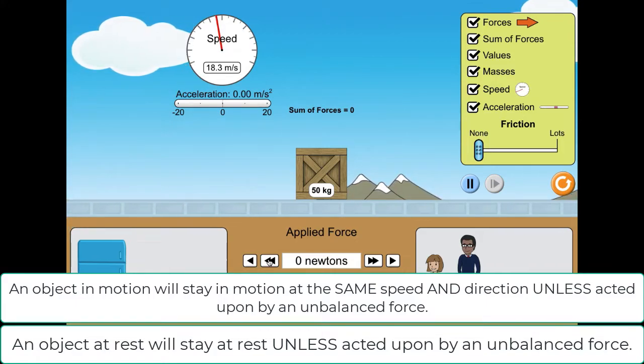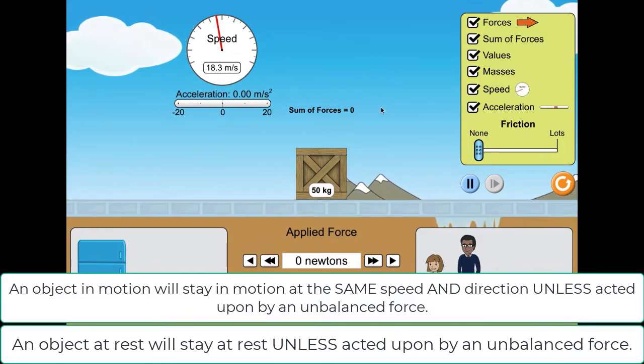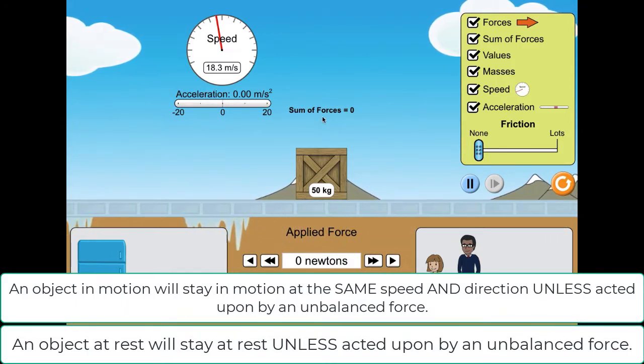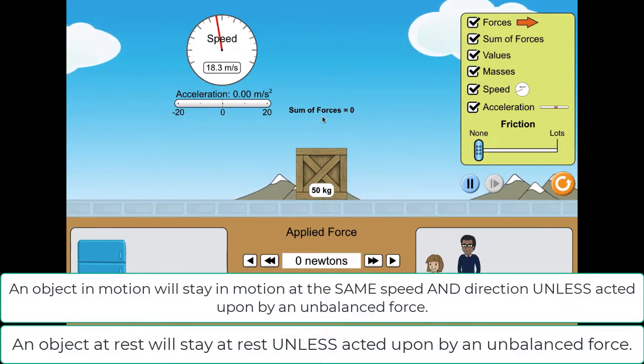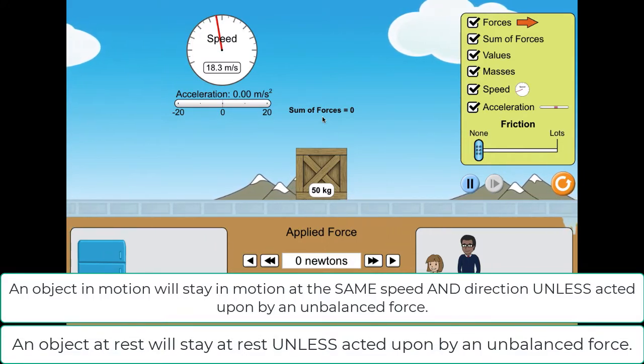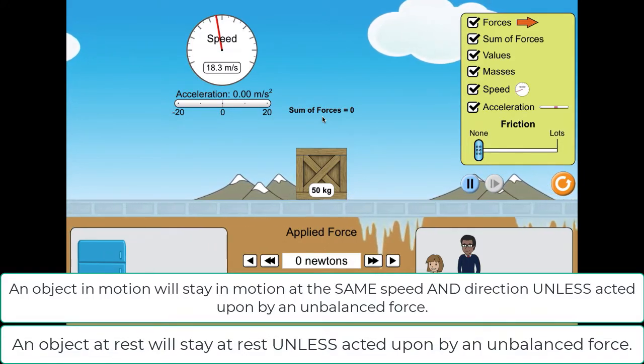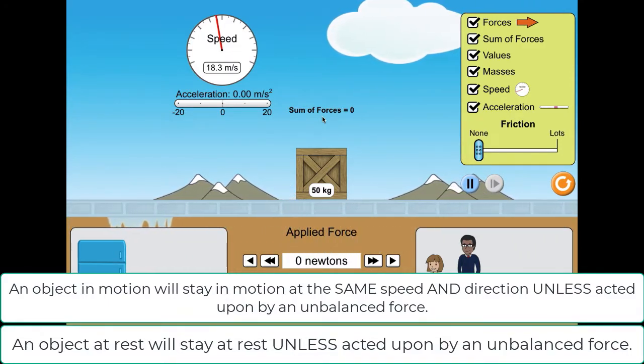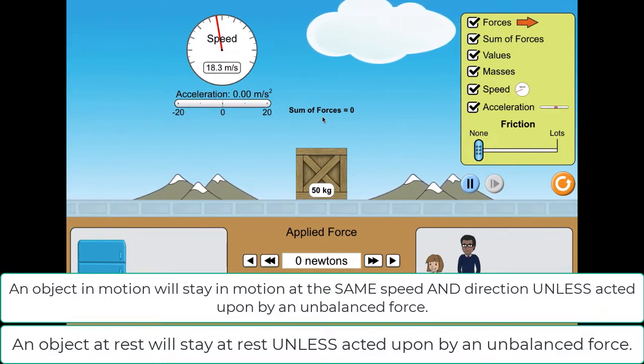So this object is now moving. Net force right now is zero. All the forces on it sum to zero, meaning the forces are balanced. So this object will behave as if no force is acting on it. It will continue to move at this speed in this direction forever. And why wouldn't it? There's nothing making it change that, so it will continue to move this way forever.